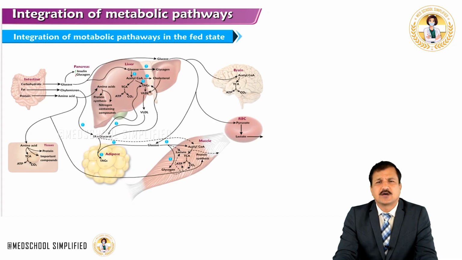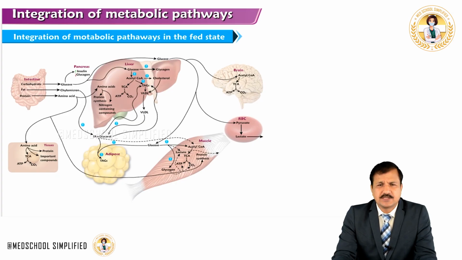Carbohydrates are absorbed into the portal blood as glucose. Fat is digested, absorbed and reesterified, and loaded onto ApoB48 to make chylomicrons. Chylomicrons appear in the blood, and amino acids are absorbed into the portal system, carried to the liver and also to the systemic circulation.